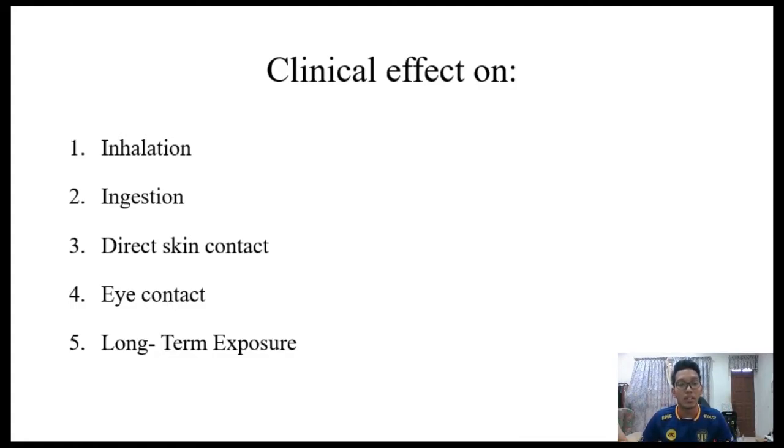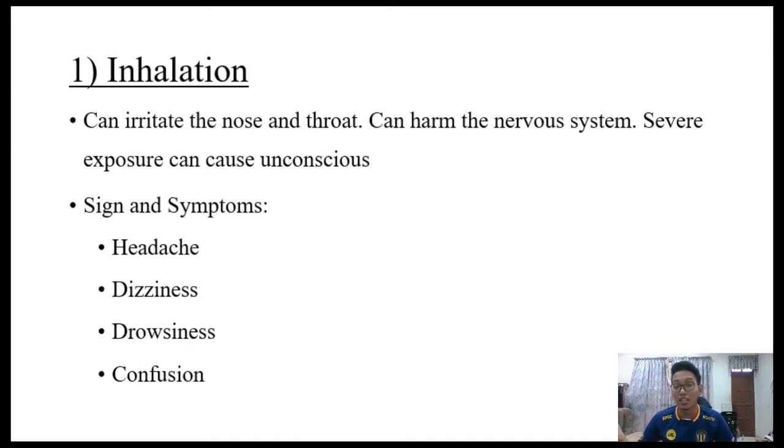The clinical effects occur in five types: inhalation, ingestion, direct contact, eye contact, and long-term exposure. For inhalation, it can irritate the nose and throat. It can harm the nervous system when it becomes severe and the toluene gets into our nervous system.